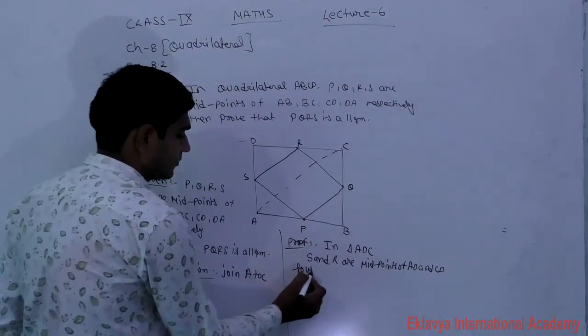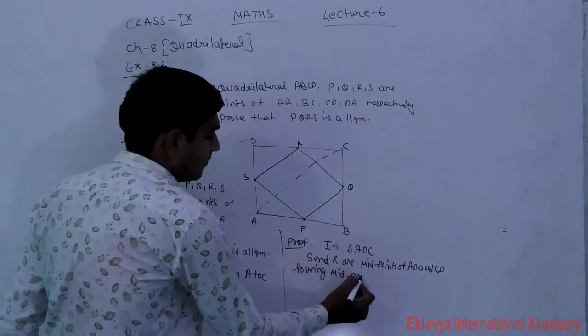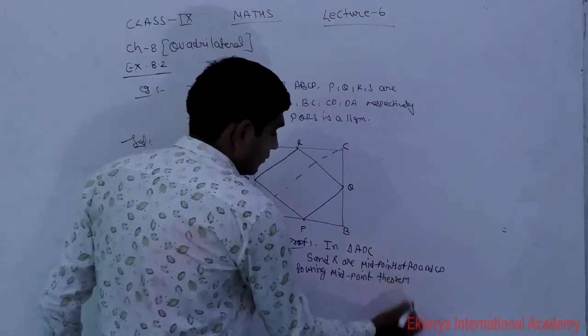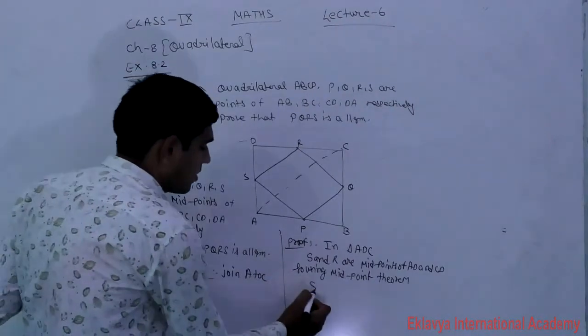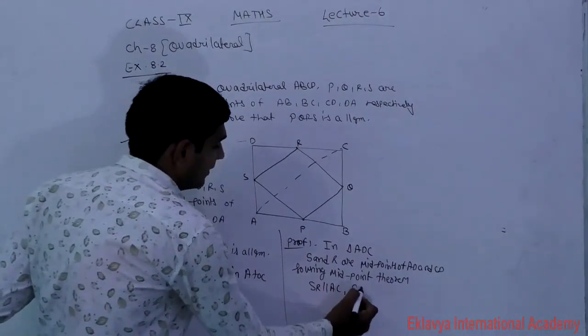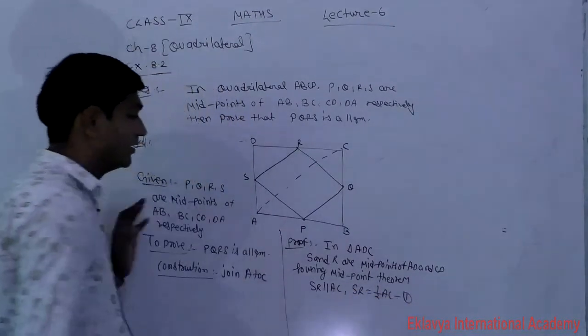So using midpoint theorem, what are we observing here? SR is parallel to AC and SR is equal to half of AC, equation number first.